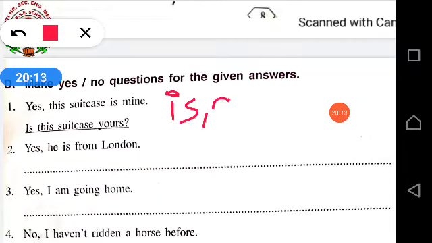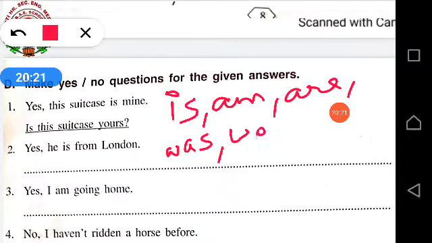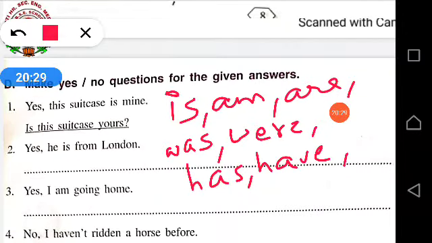Is, am, are, was, were, has, have, had, etc. All these are your helping verbs. Many more are there. Okay. So first of all, for changing the answer into a question, we will be seeing the helping verb. If a helping verb is given, then straightforward we will start the question with the helping verb.